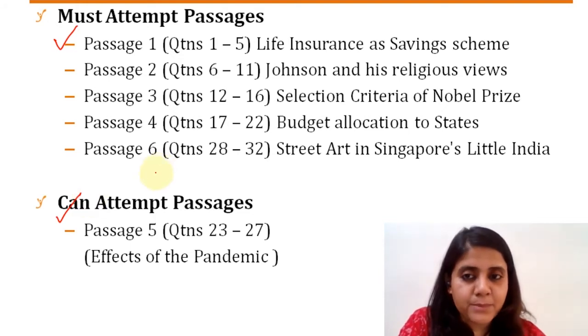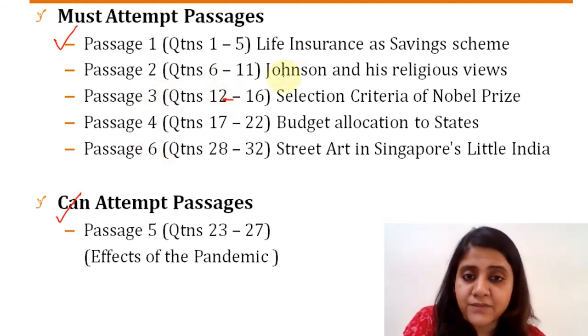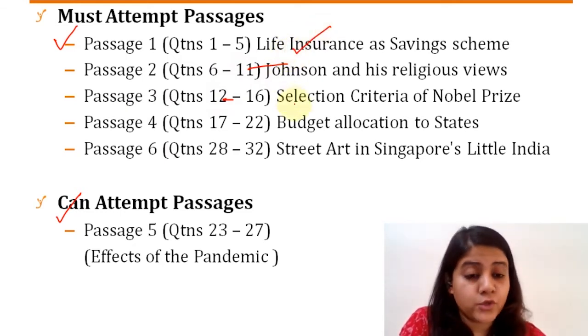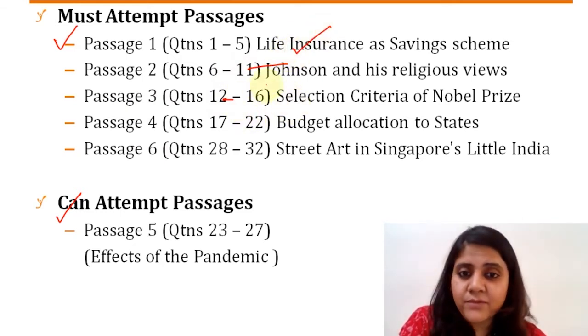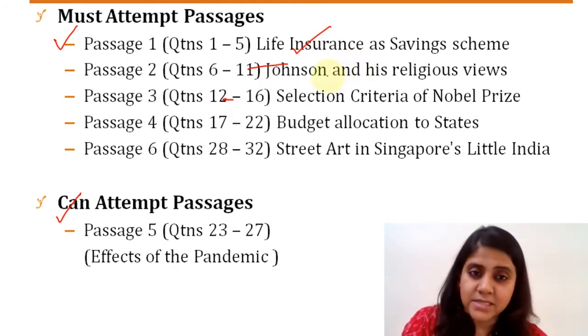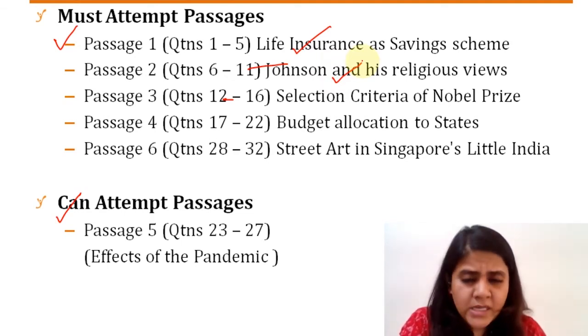Now, coming to the must attempt passages, the first passage was based on life insurance and savings schemes. Very, very straightforward, all easy questions. This is something that all of you should have done. The second one was on Johnson and his religious views. It was also an easy read, an easy conversational style passage. So, definitely something that should have been done.